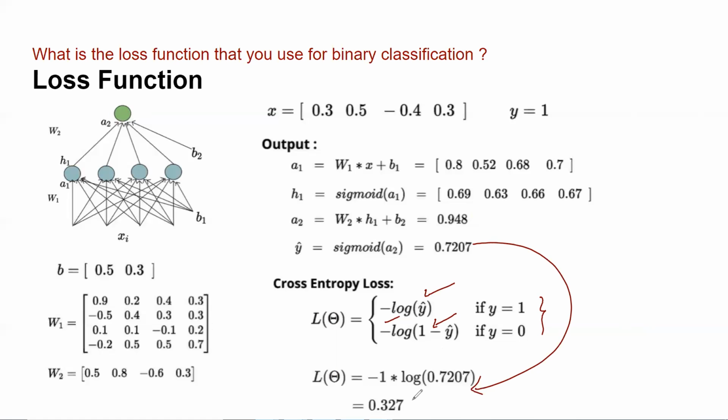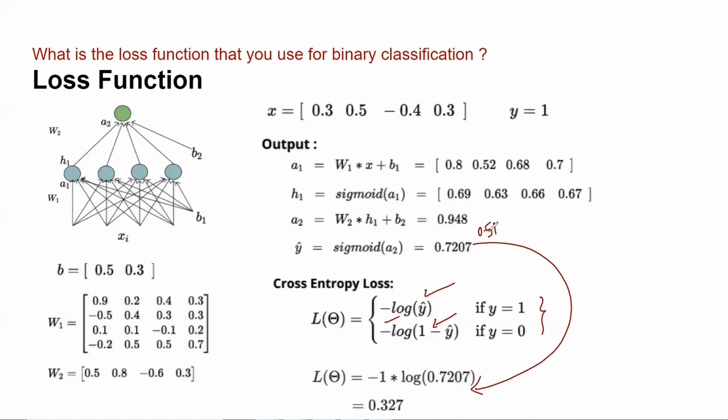But Ashutosh, instead of 0.7207, will you not put y cap as 1? Because it is 0.72, so we will make it 1. Correct. So 1 minus 1 is log 0 then, right? In that case, your loss will be 0. If you put y cap equal to 1, your loss will be 0. But what if I don't want to binarize it? For example, if my y cap would have been something like 0.51, still I'm rounding off to 1, right?